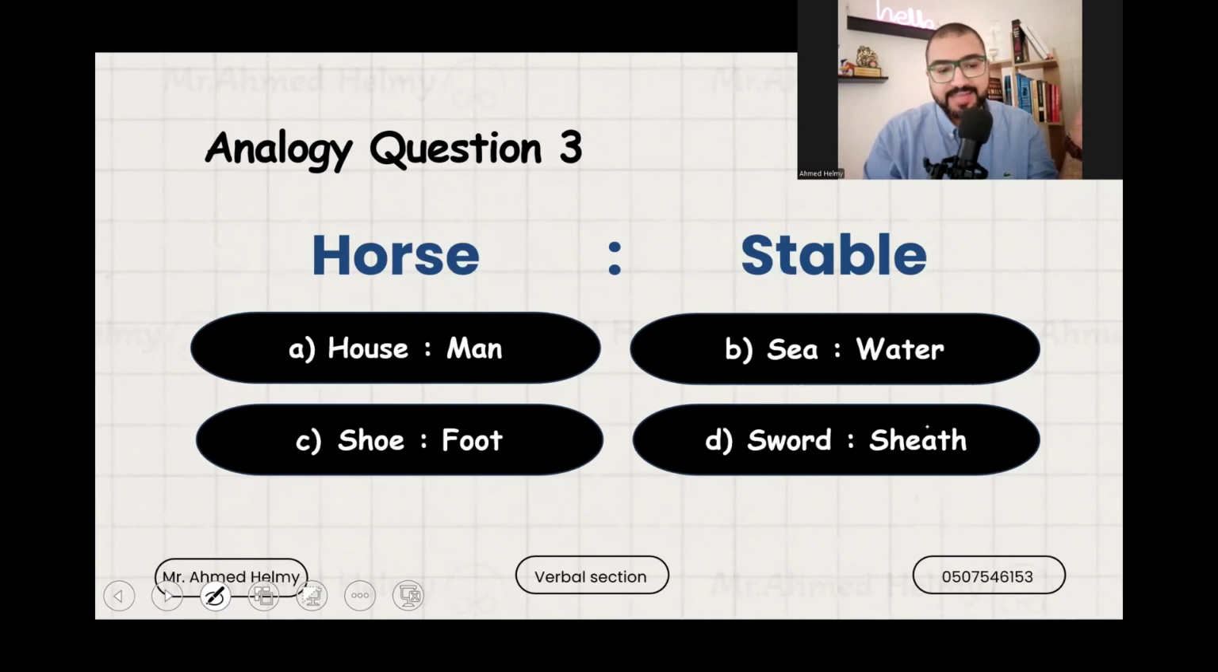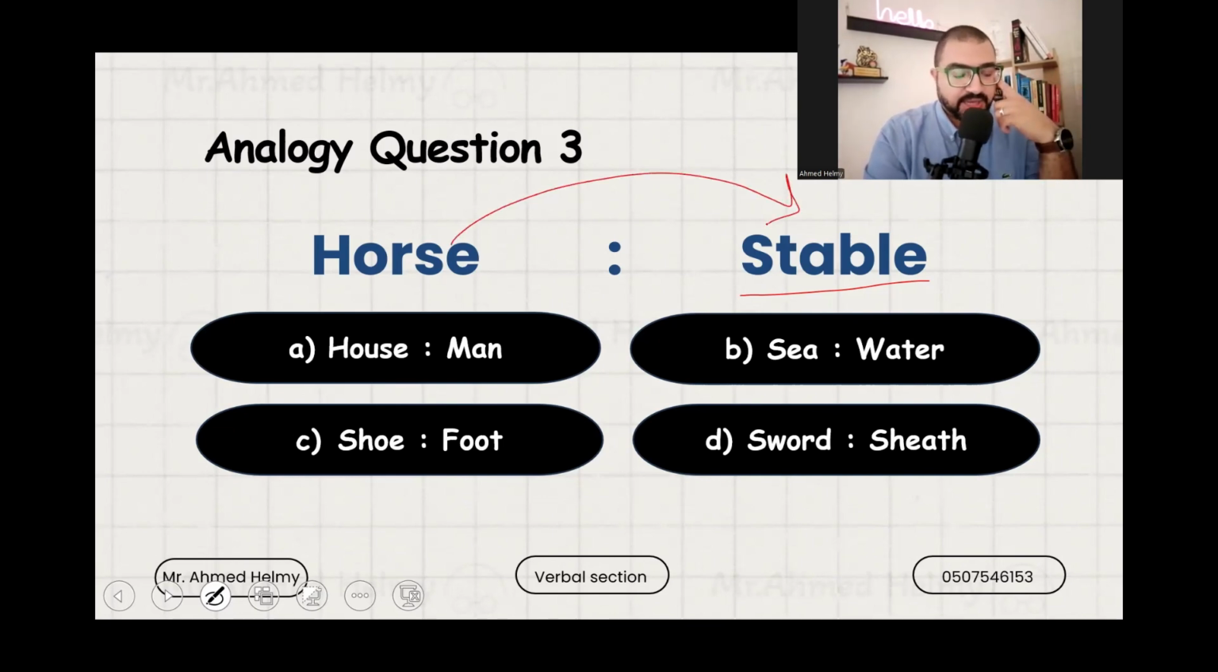Horse and stable. If you don't know the meaning of stable, then we have a really important issue here, because you are in grade 11 or 12 now. You're supposed to know as many words as you can. A stable is the place where a horse stays or lives. So the horse stays in a stable.